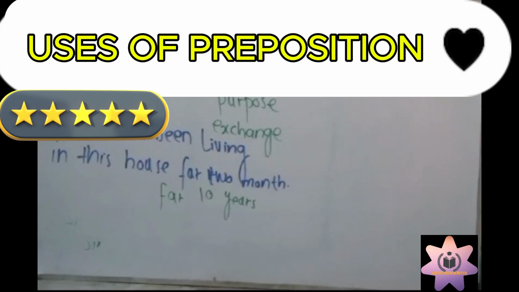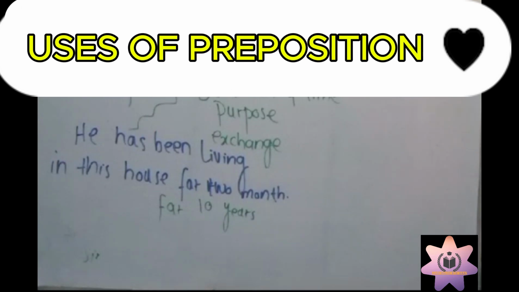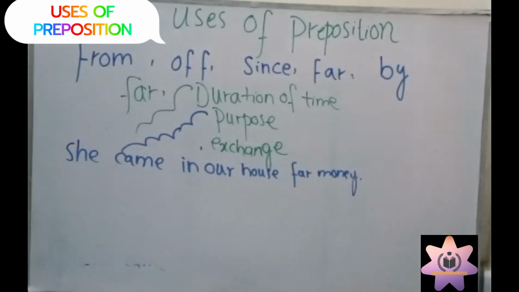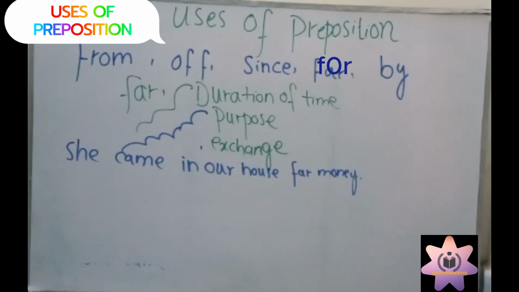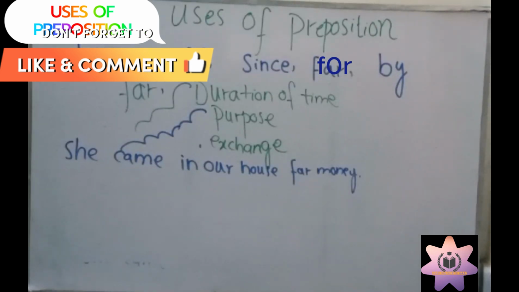Now I'm going to tell you the purpose of "for". What are the uses of "for" in purpose? If I say, she came to our house for money. So what's the purpose of her visiting? She came to the house for money. Okay, he is going to England for study.